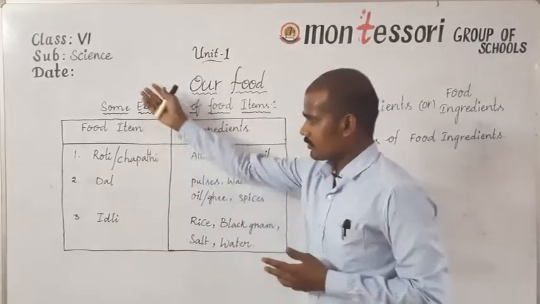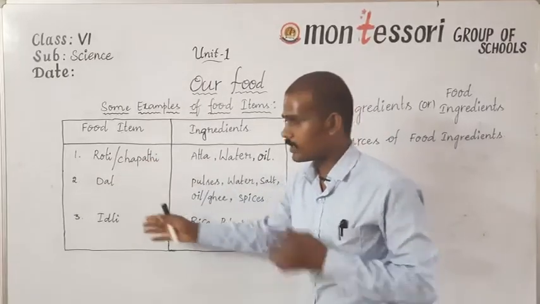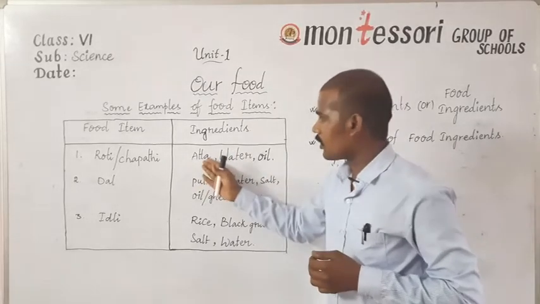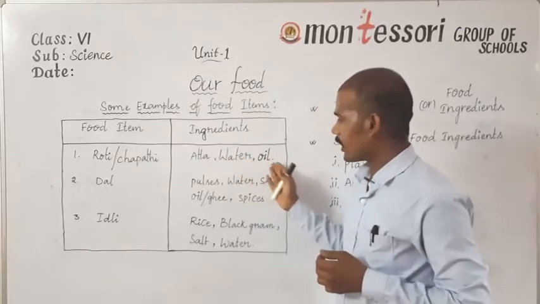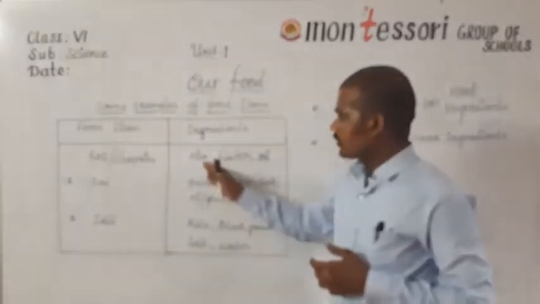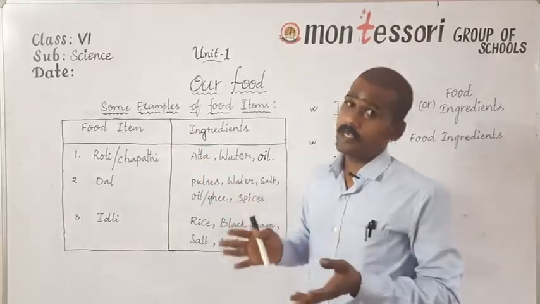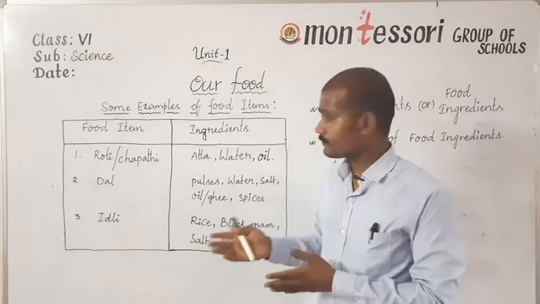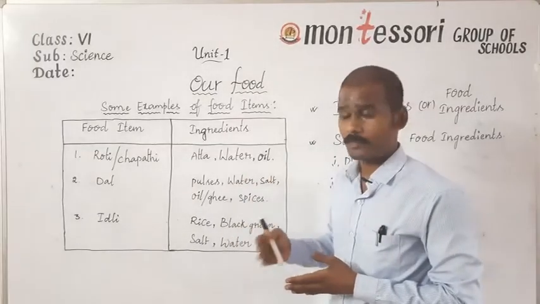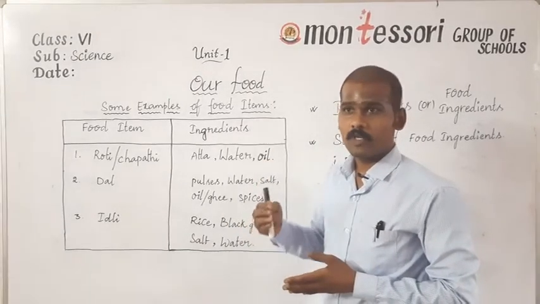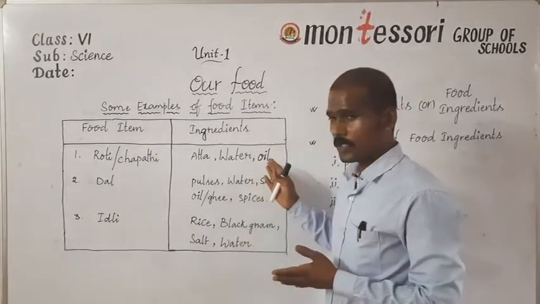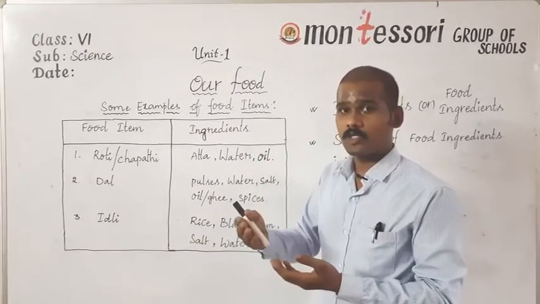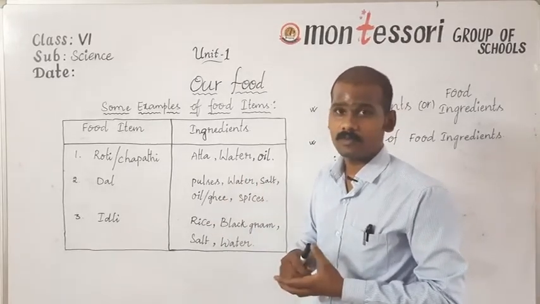Let's see for the three examples that I have listed here. For the first example, chapati, the ingredients required are wheat powder, that means atta, water and oil. These are the ingredients, right? The wheat powder is obtained from a wheat plant. Water is obtained from rivers, ponds or groundwater. Oil may be coconut oil, sunflower oil, groundnut oil or olive oil. So the oil is obtained from different types of plants like peanut, coconut, sunflower, and olive.